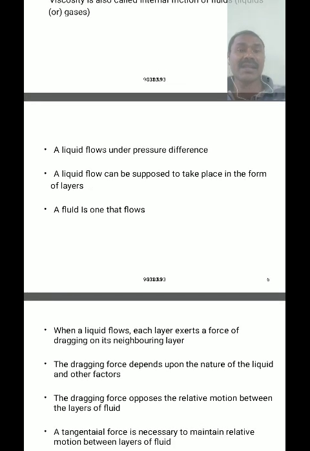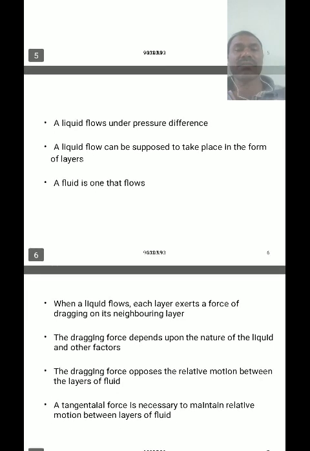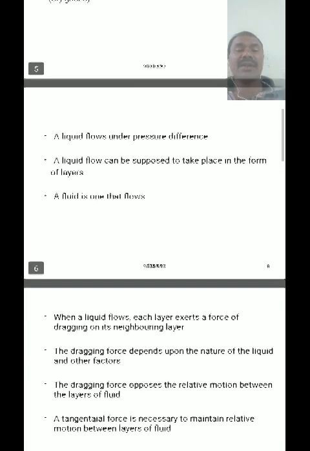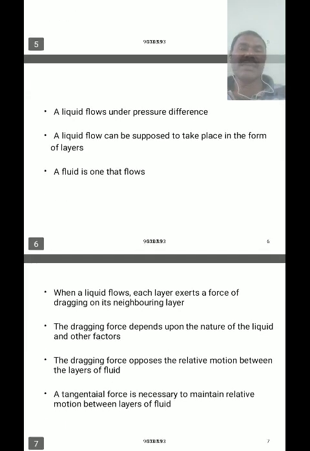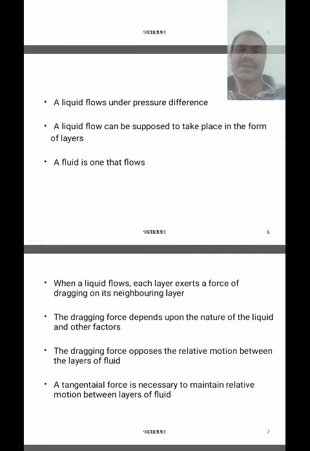The upper layer destroys the velocity of the lower layer by applying an opposite resistance force and frictional force. That property of applying an opposite force on the lower layer of the fluid is called viscosity. Viscosity is a property of a fluid, and fluids are liquids and gases.